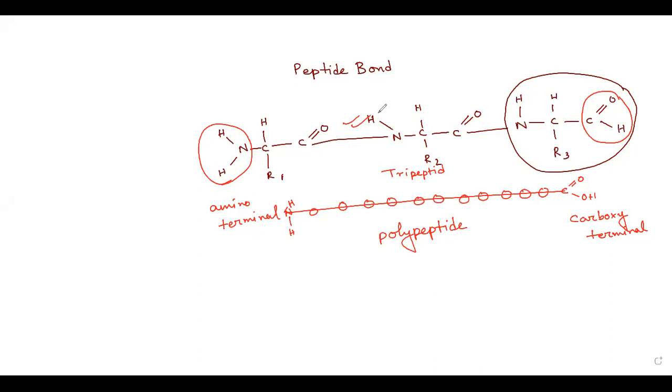When there are 3 R formations. Yes. There are 3 amino acids connected by peptide bonds. That's why we call it a tripeptide structure. Understood? Is it clear? Yes, ma'am.